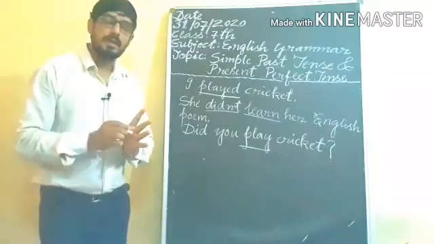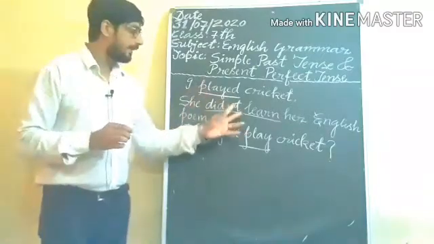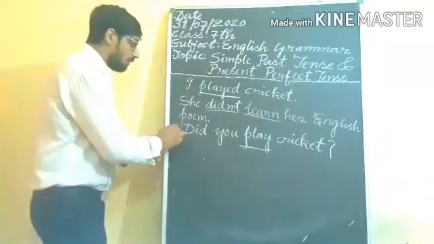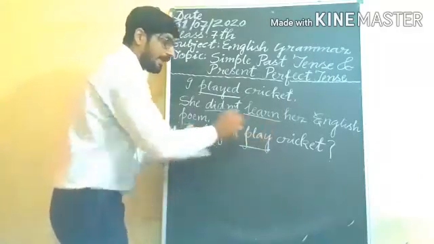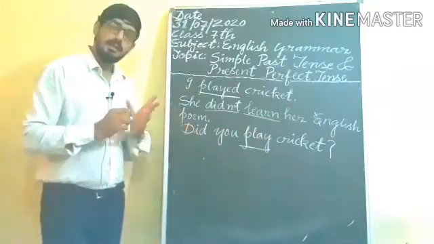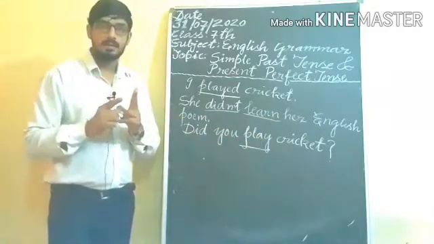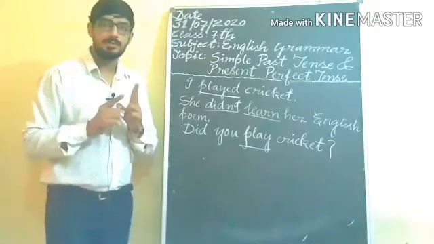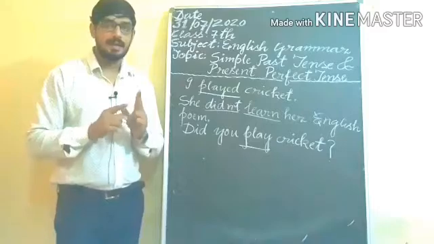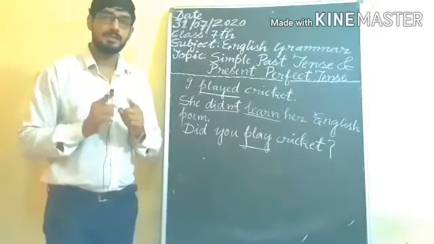So we will use main verb first form in negative and interrogative. You can also include why did you play cricket, WH word sentence. You have known that interrogative sentences are of two types. One is yes no type and second is WH words. Understand?